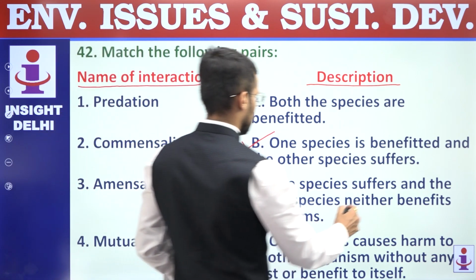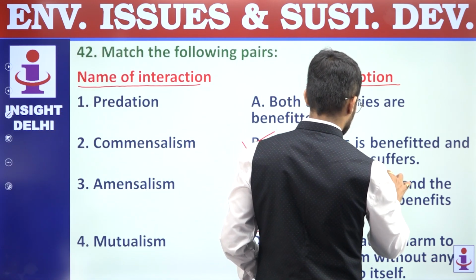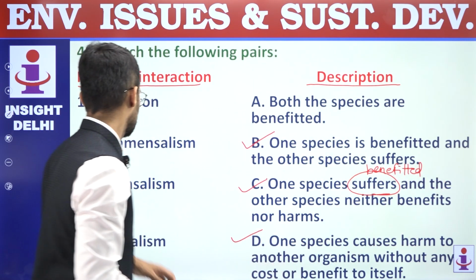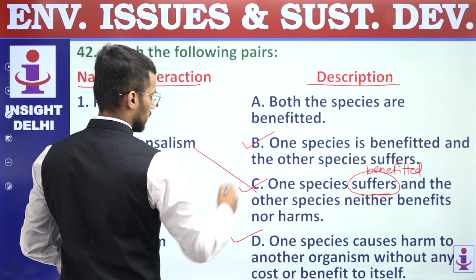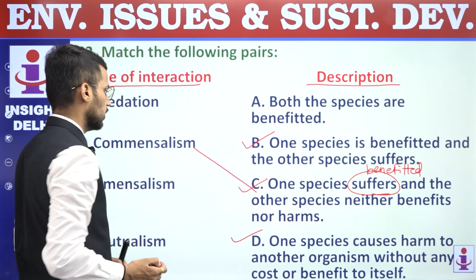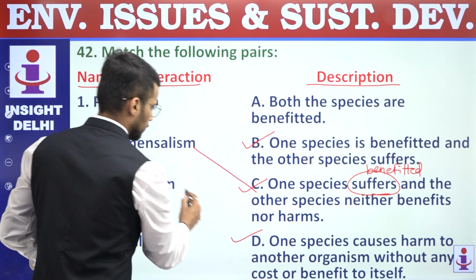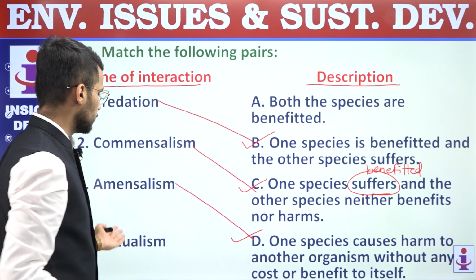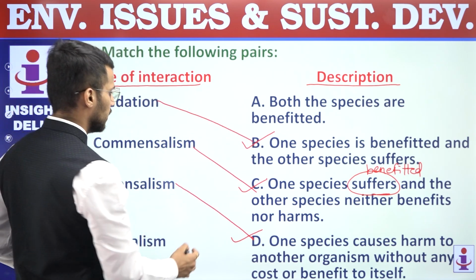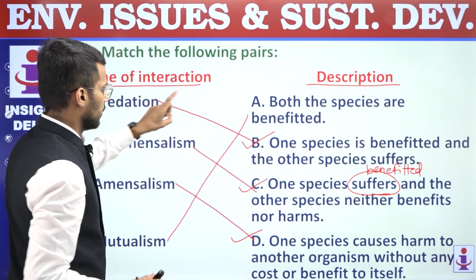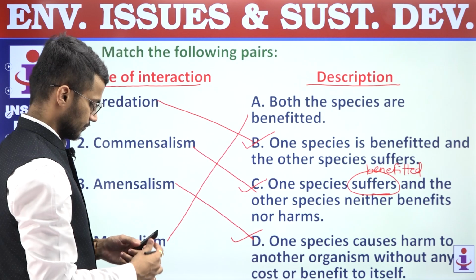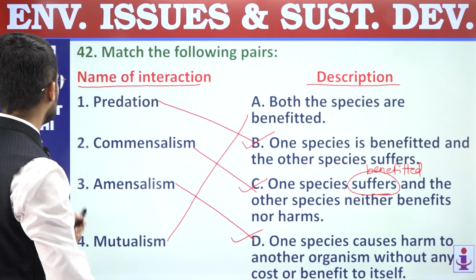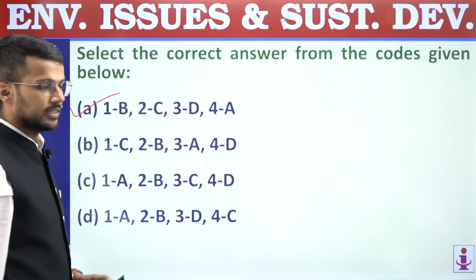So it should be one species gets benefited. It should not be suffers, it should be benefited, right? So it is the pair for C. When it is benefited, it will be the pair for commensalism. Amensalism is paired with D, predation is paired with B, and we are left with mutualism. In mutualism, both the species get benefit, right? So it should be B, C, D, A, which is mentioned in option A, right? So question number 42, answer is A.